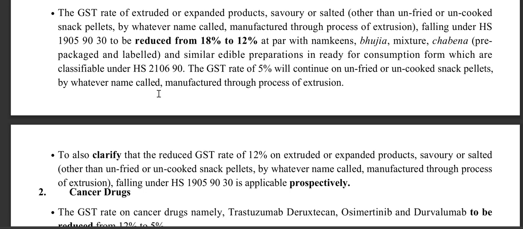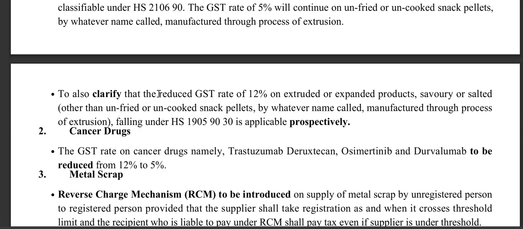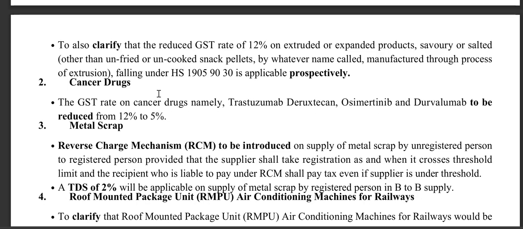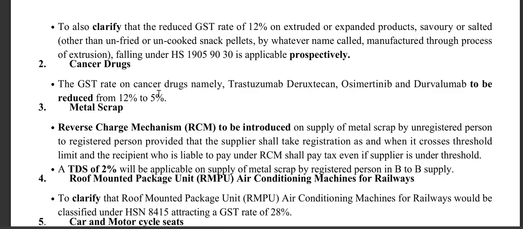To clarify, the reduction of rate to 12% on extruded or expanded products, savory and salted, other than unfried, uncooked snack pellets, whichever may be called, manufactured through the process of extrusion, falling under 1905, is available prospectively. Cancer drugs: the GST rate on cancer drugs, namely trastuzumab, deruxtecan, osimertinib and durvalumab, is reduced from 12% to 5%.